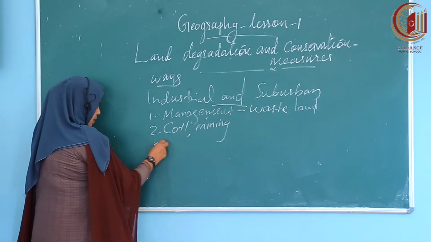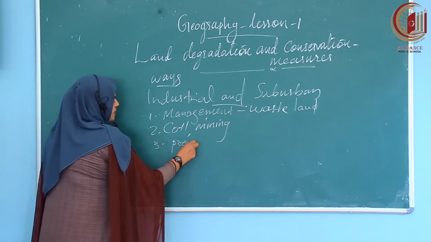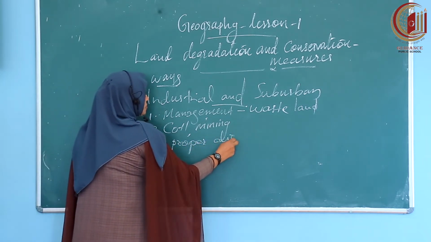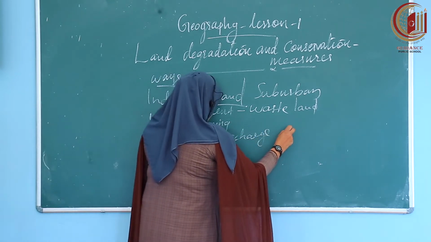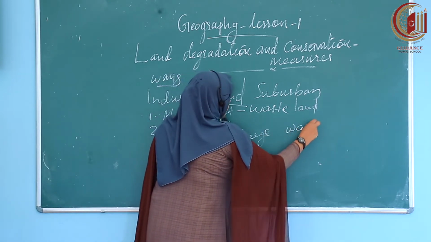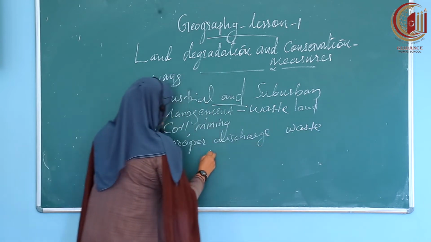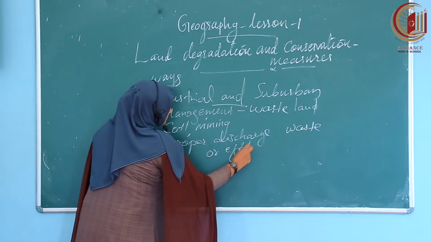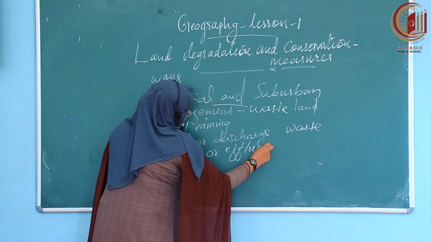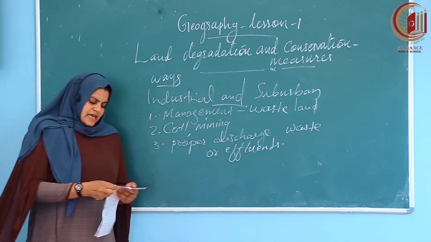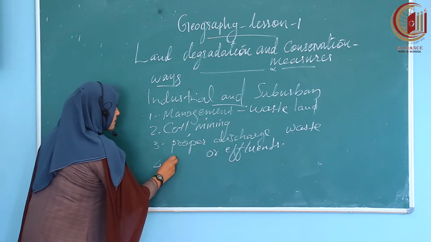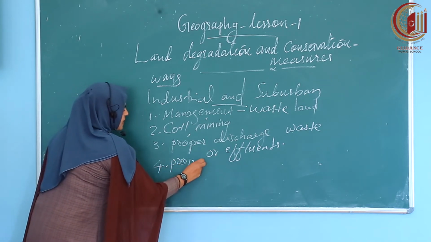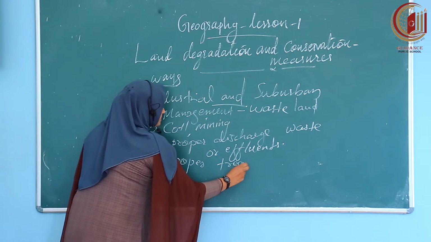Next one, proper discharge of waste or effluents. These are the important measures, and also proper treatment.